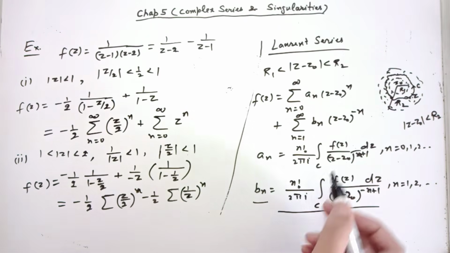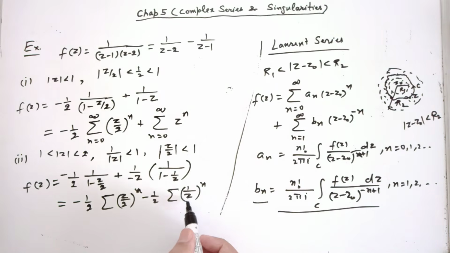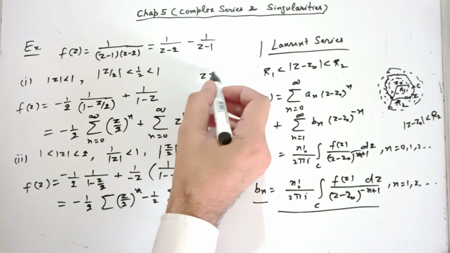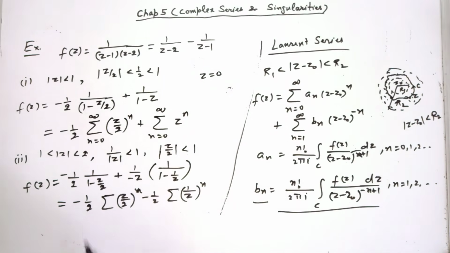Okay, this time you have this part also, the bn part, negative powers of z, because you're writing this series about z equal to 0. So z naught is 0 in this solution. What if mod z is greater than 2? Mod z greater than 2.